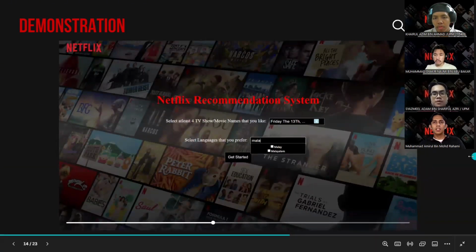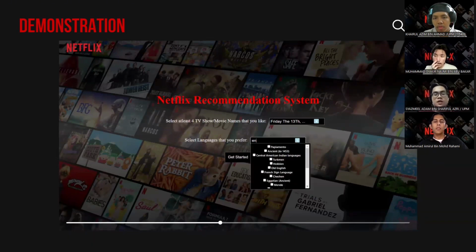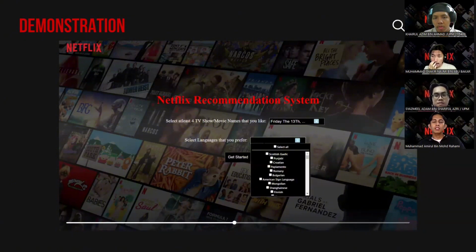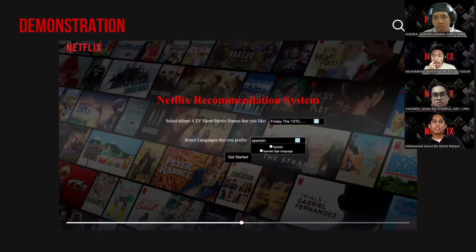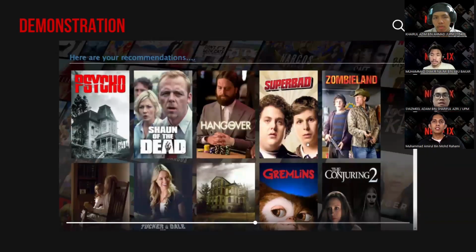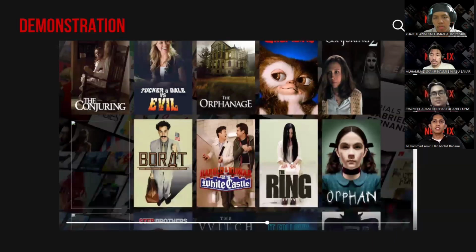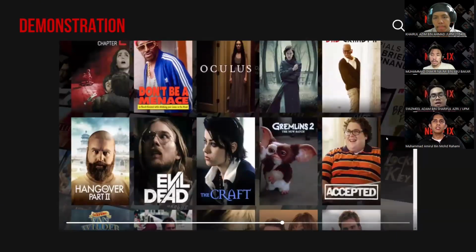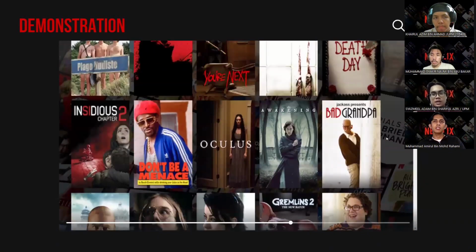It will then prompt the user to select the language that they prefer the movies to be in. In this case, we select Malay, English, and Spanish. When we press the Get Started button, it will generate a list of 50 movies with similar cosine scores, which the AI has decided that the user will like.